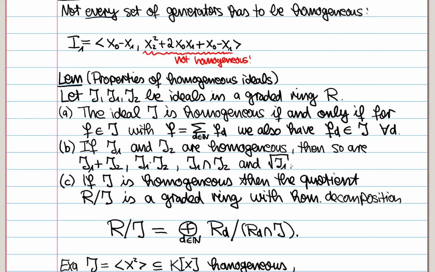And then the last one is similar to the statement that if you have a ring modulo an ideal, then you get a ring. It's true that if you have a graded ring and a homogeneous ideal, then R modulo J is again a graded ring, and it has a homogeneous decomposition. Given by this, the direct summands are R_d modulo the intersection of R_d with J.